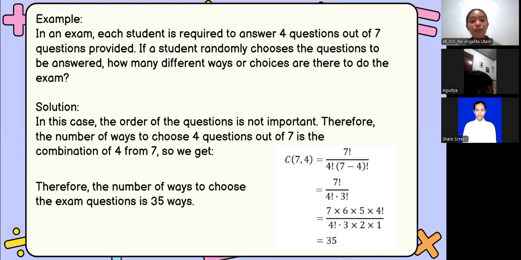To see how we apply the formula, let's look at this example. In an exam, a student is required to answer 4 questions out of 7 questions provided. If a student randomly chooses the questions, how many different ways or choices are there to do the exam?